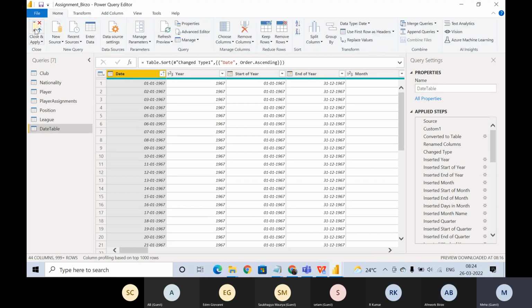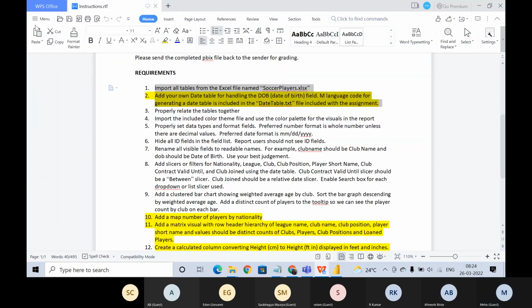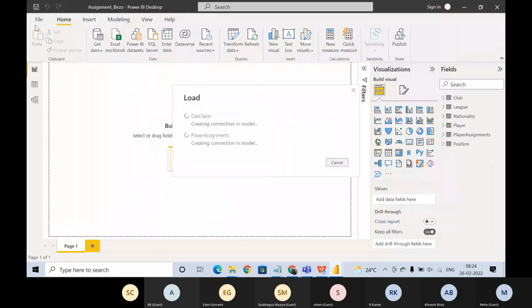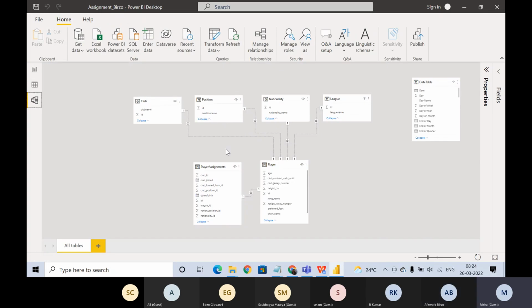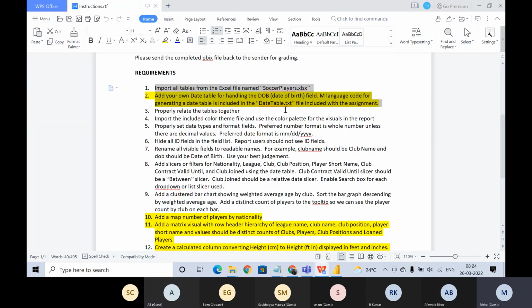Now we will go to Home, and we will Close and Apply. And yes, we now have the date table here. Good job. So we have all these here. Now let's see what is the third question: properly relate the tables together.